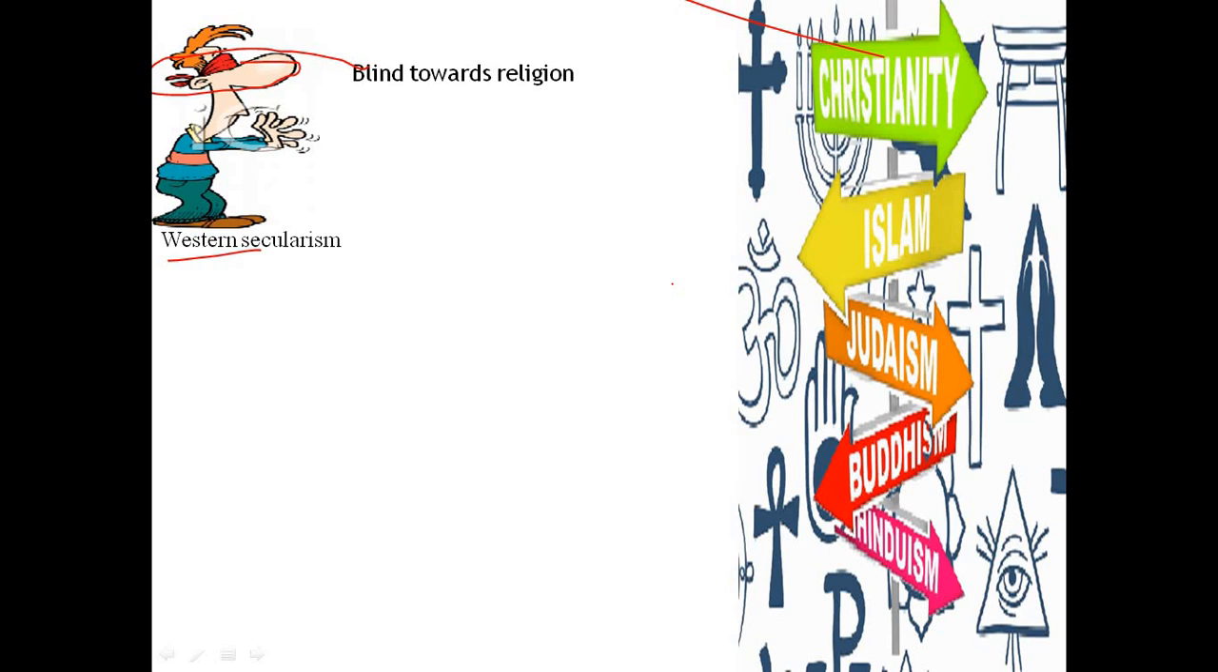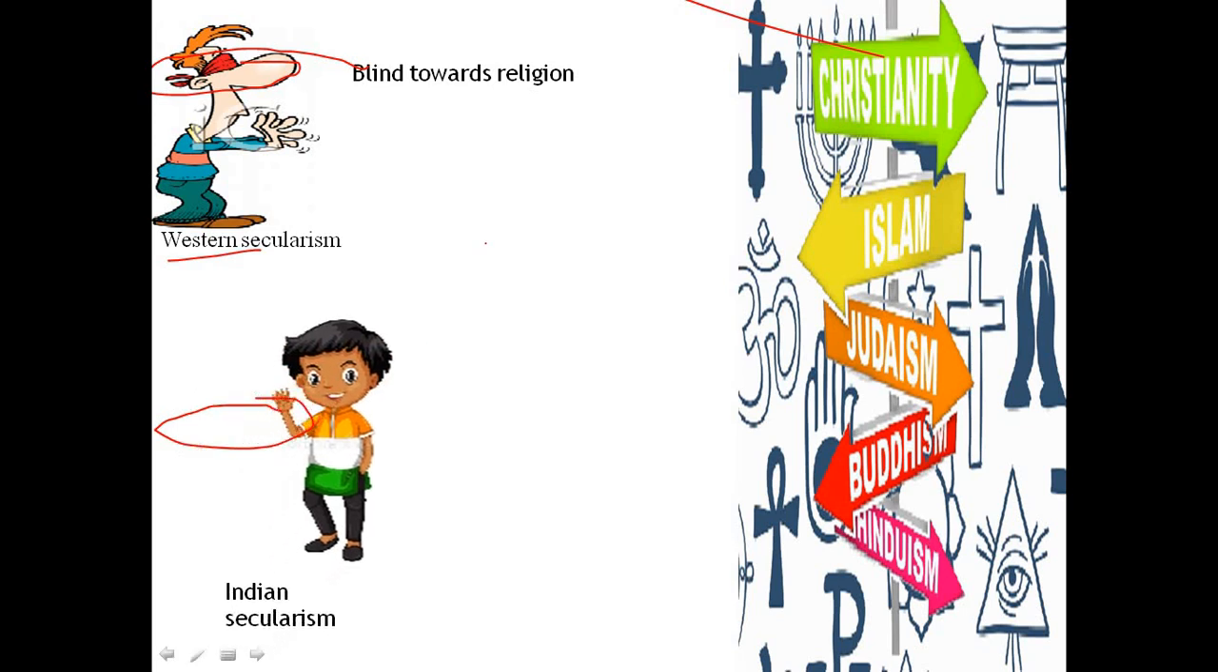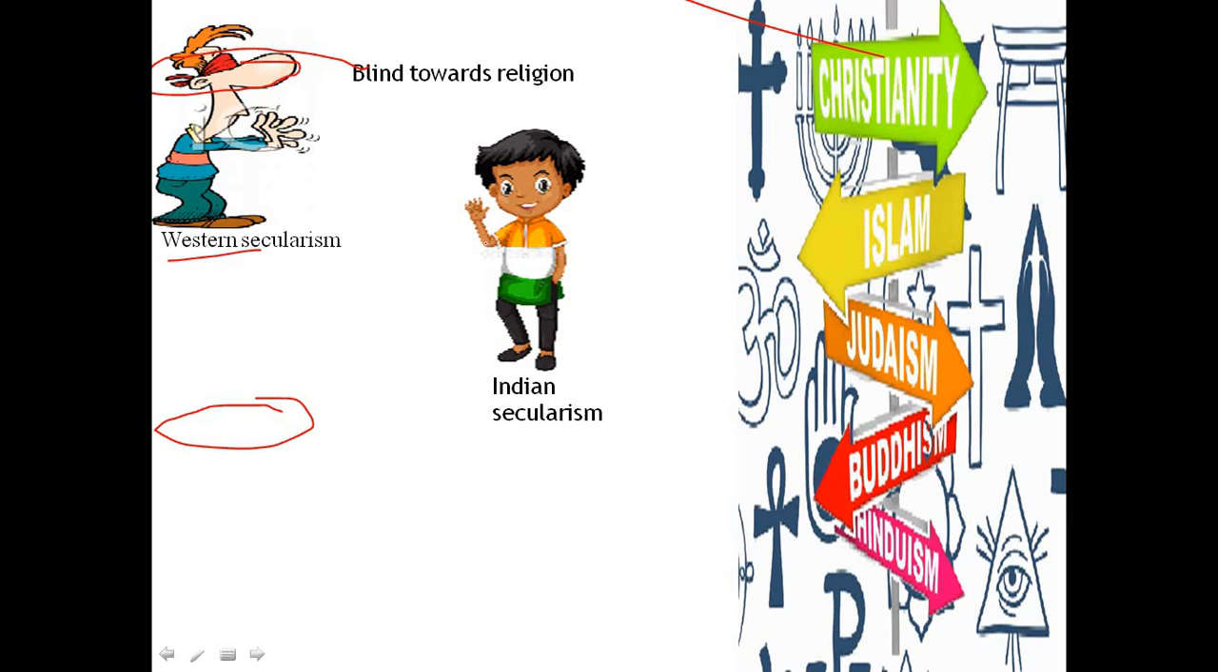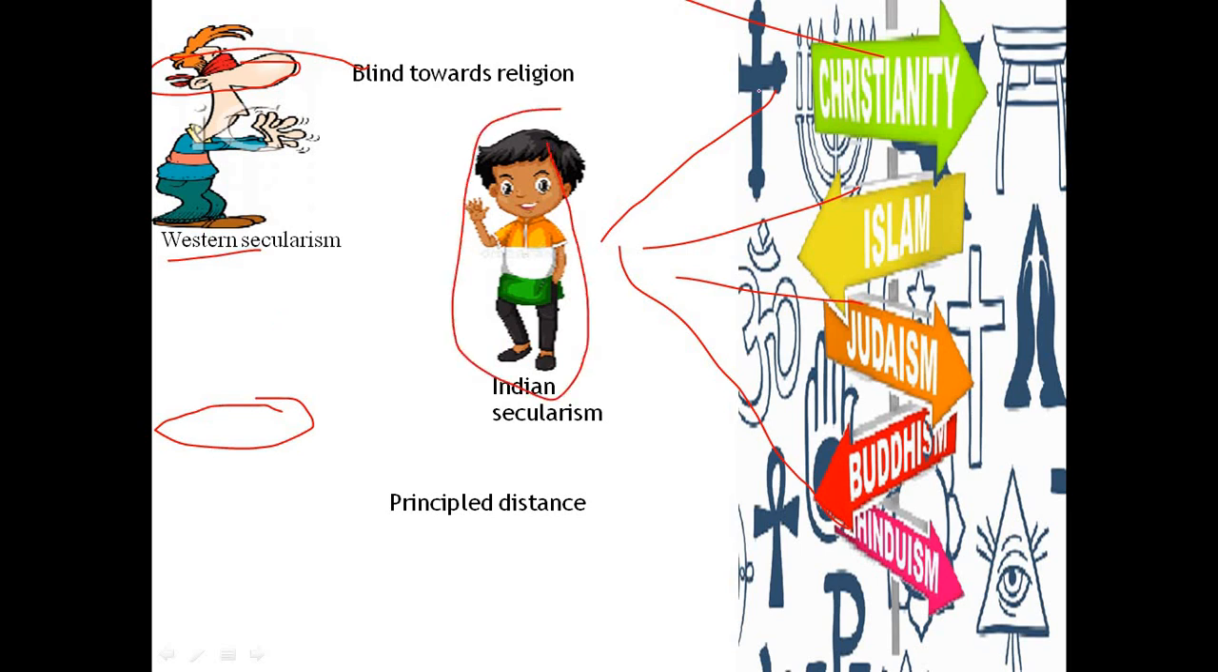Second, if you look at Indian secularism, you can see that it is not blind. It has wide eyes towards religion, and India follows a concept of principled distance. The distance between the state and religion is not the same here. The distance is different. If you consider this boy as the state, it is staying at a different distance from all these religions. This concept is called principled distance. This distance is not arbitrary. It is based on a principle.